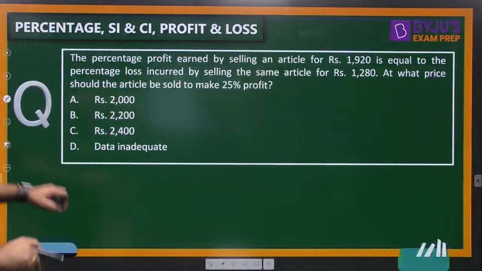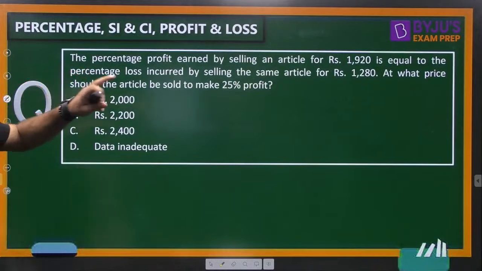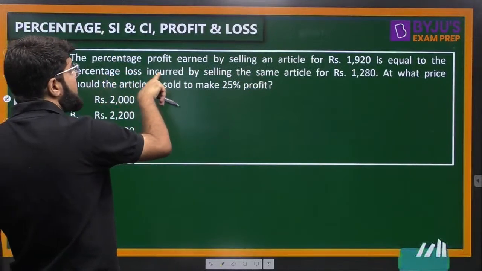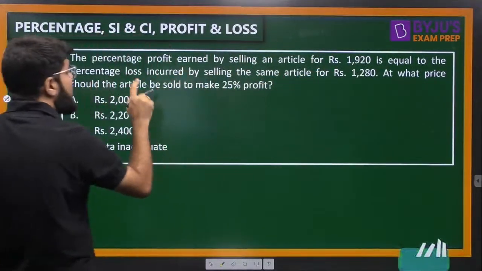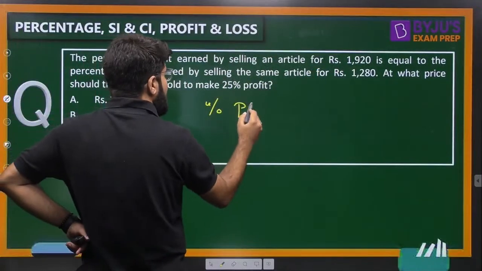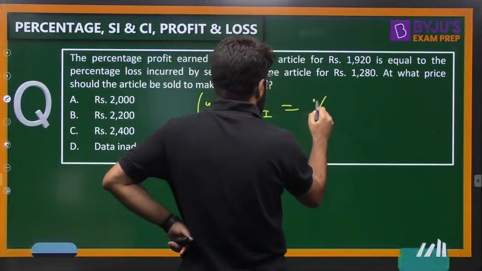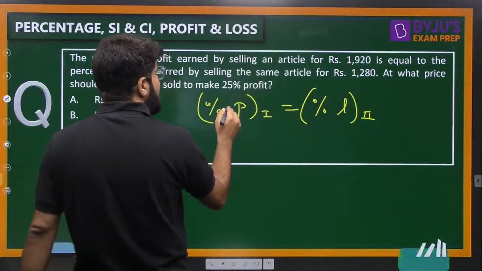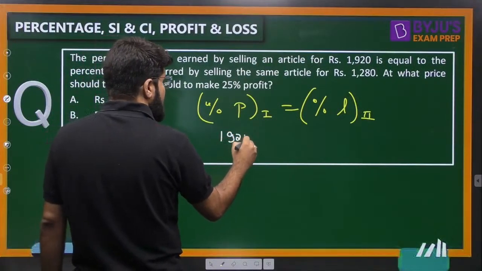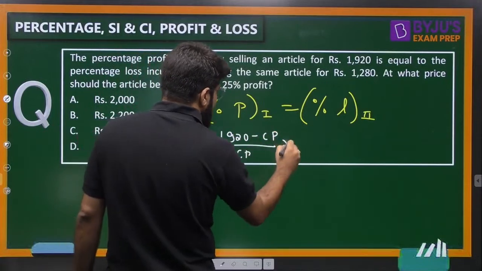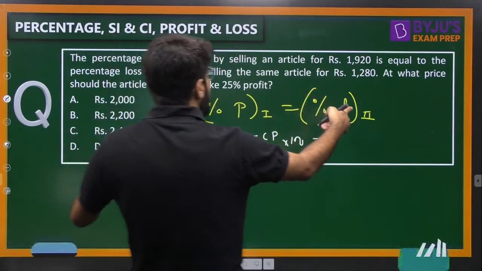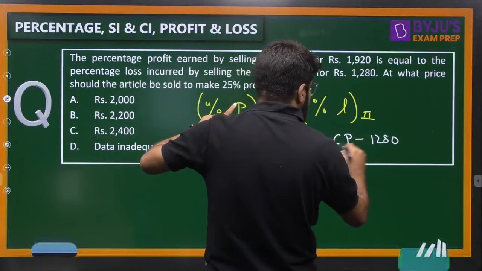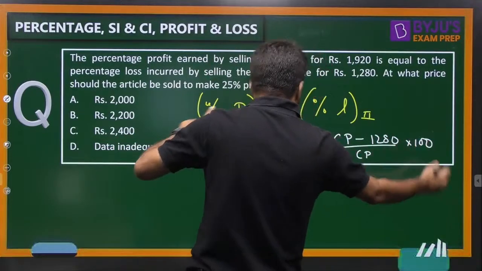Now let me try to understand what they are telling. The percentage profit earned by selling an article for 1920 is the same as the percentage loss incurred by selling the same article for 1280. Okay, so percentage profit in case number 1 is equal to percentage loss in case number 2. Now, what is that percentage profit or percentage loss? Percentage profit is SP, which is 1920, minus CP upon CP into 100, is equal to the percentage loss of the second case. But in the second case the selling price is different, and because it is a loss, it is CP minus selling price, that is CP minus 1280, divided by the CP, multiplied by 100.